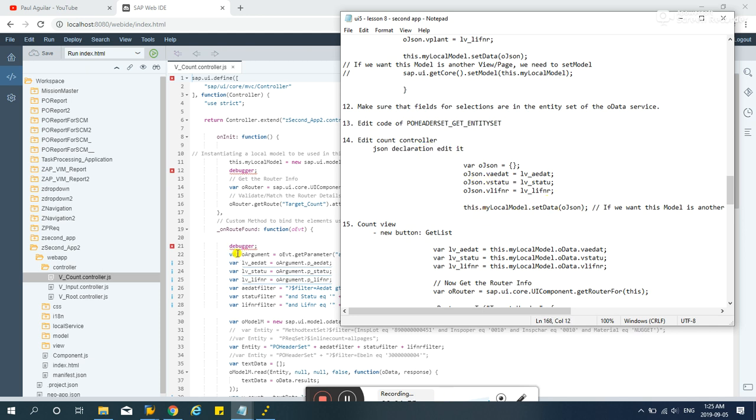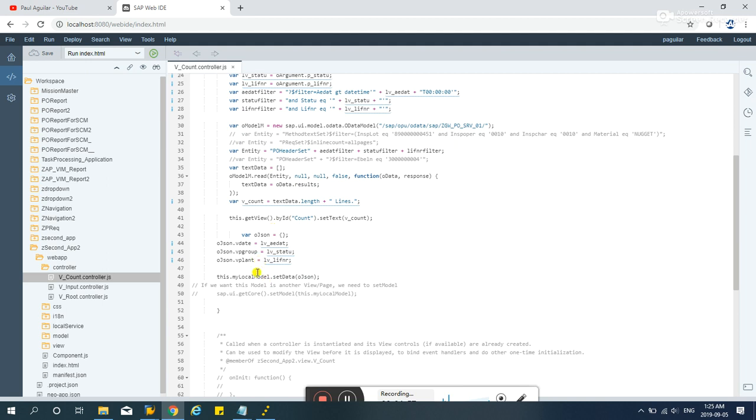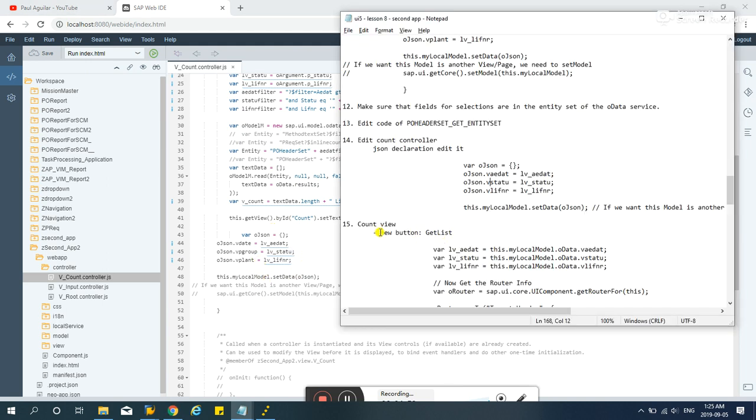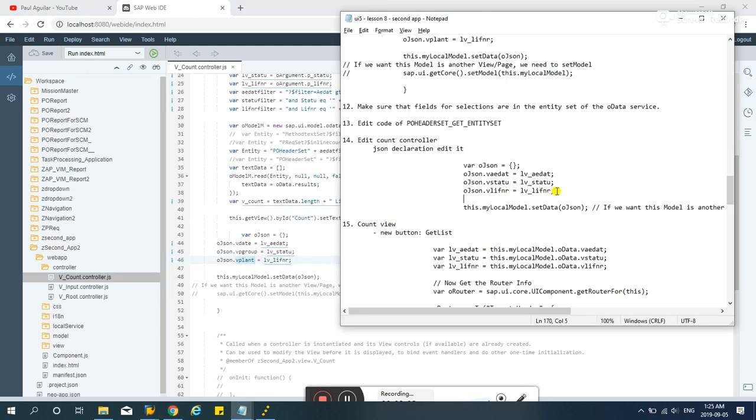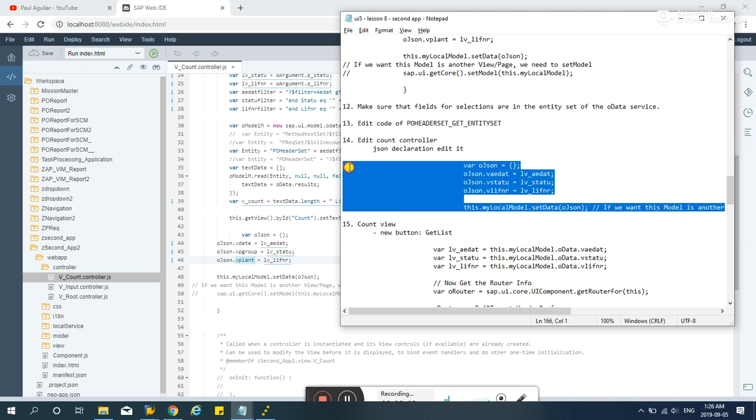We're going to edit the JSON declaration. Remember this guy here? So let's edit these lines over here. It's showing vdate, vgroup, vplan, so that's not correct. It should be these guys here.